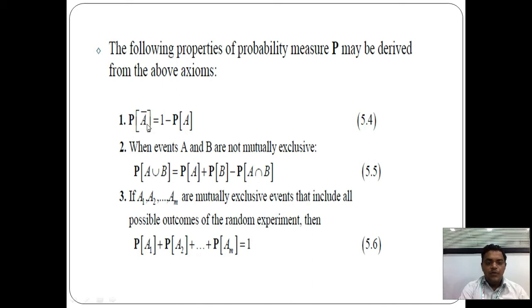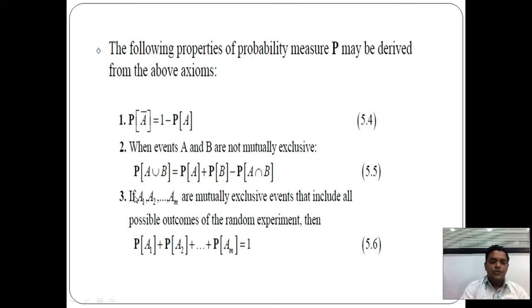The first property: the probability of the complement of an event A is equal to 1 minus P of A. The second property: when events A and B are not mutually exclusive, then P of A union B is equal to P of A plus P of B minus P of A intersection B.